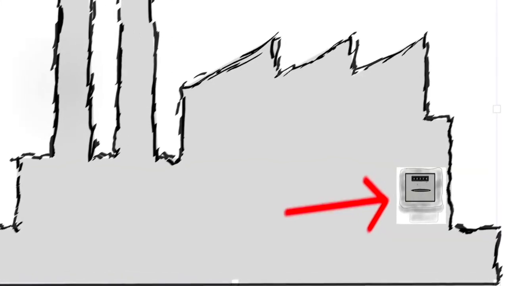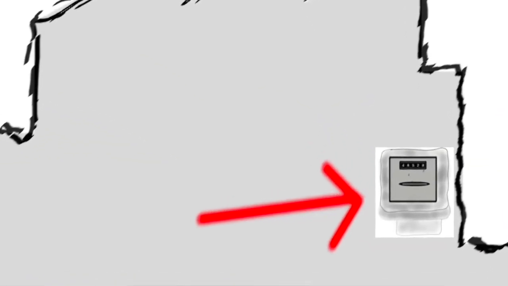Today many industries and other enterprises, even the large ones, have only one entry point for the energy going into the factory, where they measure it. They do it maybe still with an electromechanical meter, which gives one value per month to the user, and they can see it on the bill once per month.